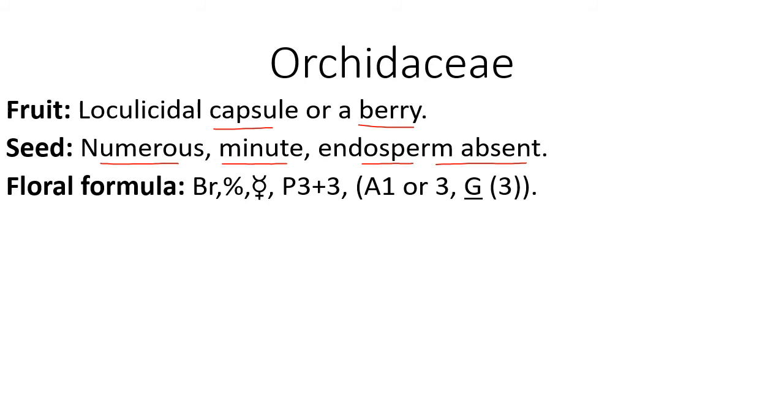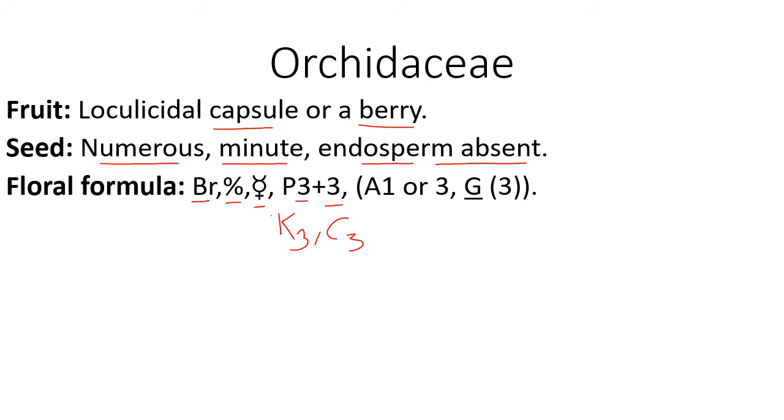Floral formula: flowers are bracteate, zygomorphic, bisexual. You can call either calyx 3 and corolla 3, or in other words you can term perianth 3 plus 3.